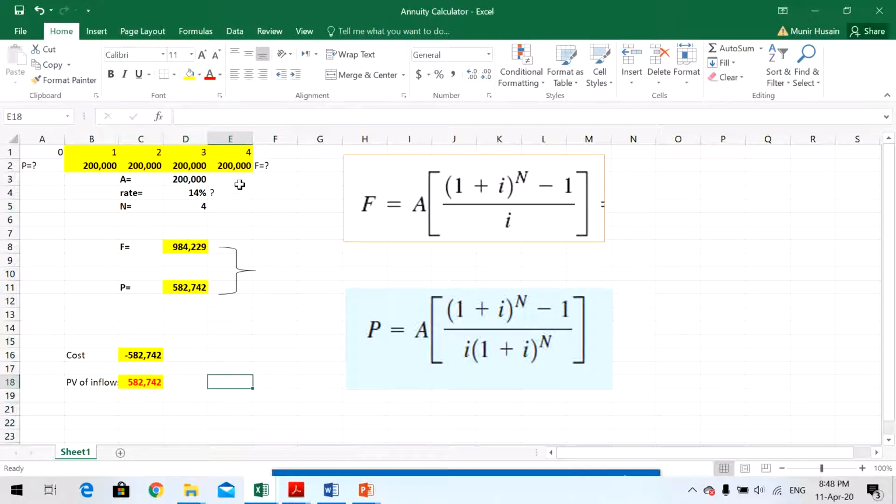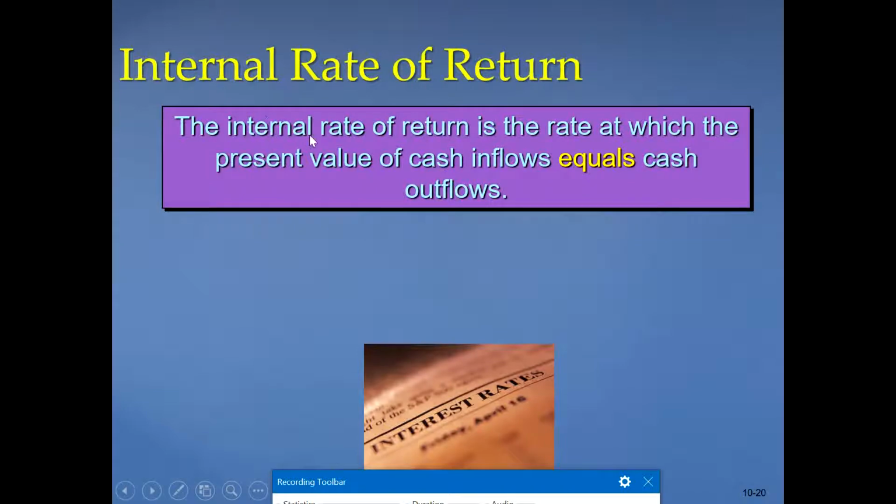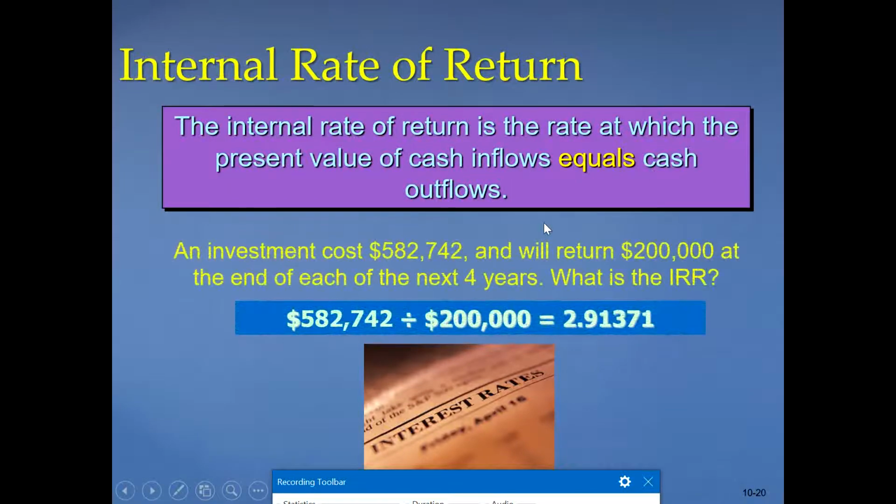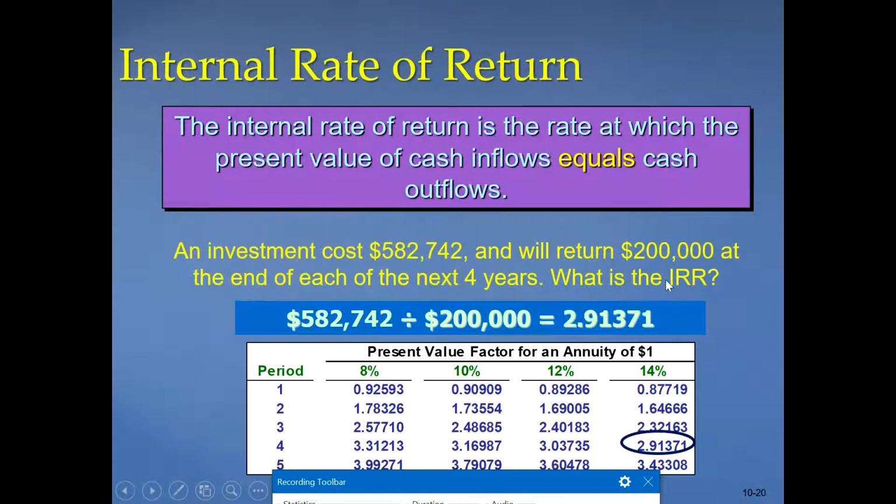So what it shows is that IRR, so this becomes our internal rate of return, because at this rate of 14% cost and present value of inflows are equal. Let's say if I put it 12%, you can see here, now it is more, so NPV will be higher. But for IRR, the concept is at which rate these two are equal. This is the internal rate of return: the rate at which present value of cash inflows equals the cash outflows, right? So this is the same question which you solve.